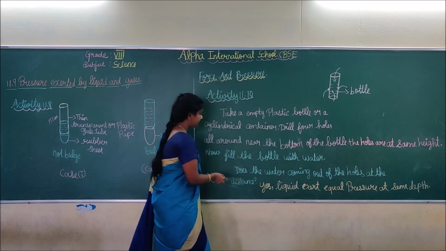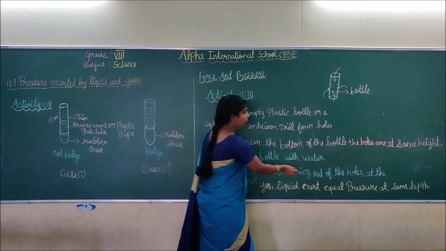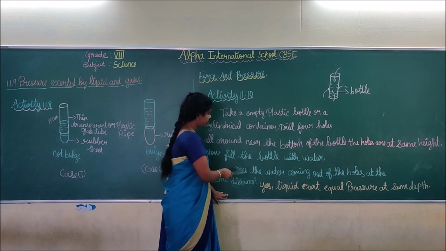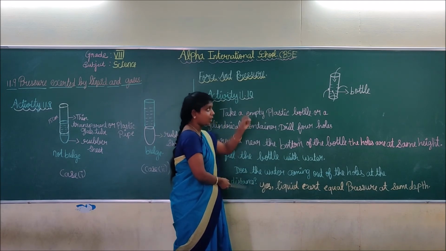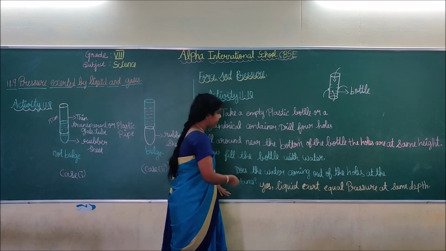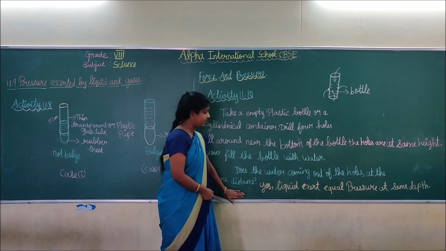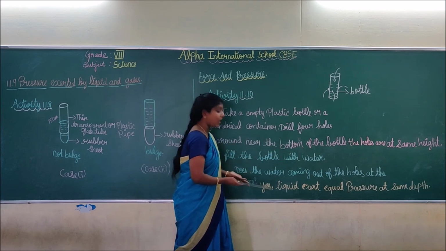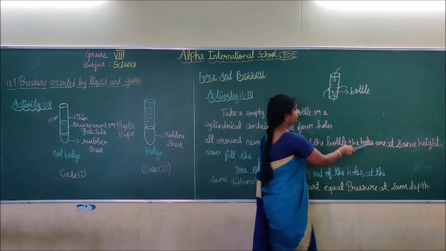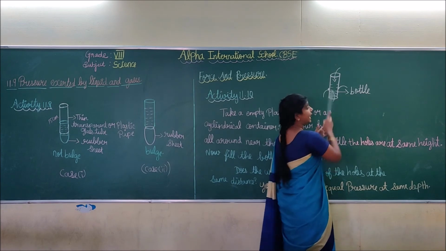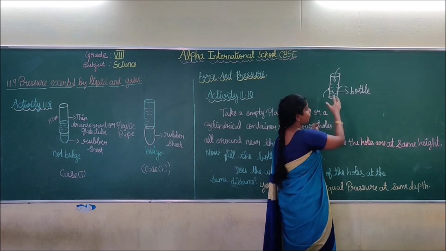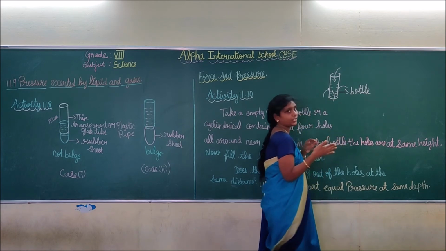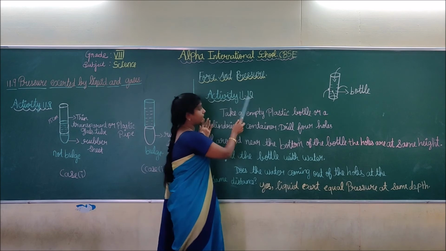See. Does the water come out of the holes at the same distance? Yes, the water coming out of the holes is at the same distance. Why? Because we are making the holes at the same height. Then the water that comes out of the bottle is also in the same volume. Do you understand, students, this activity 11.10?